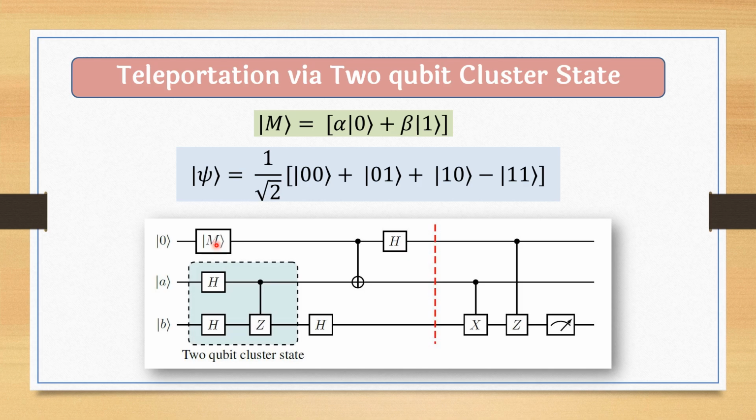So basically here also A and B could have 4 choices: 00, 01, 10, 11. Depending upon them we will get 4 different entangled channels, and this message M is to be teleported from here to here. So these are the operations we have to apply.